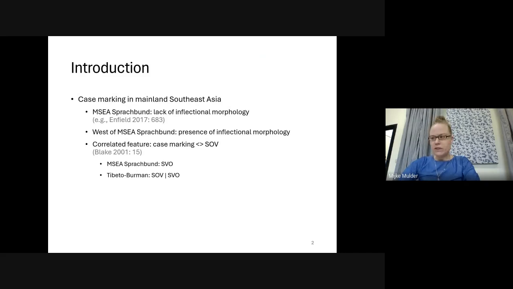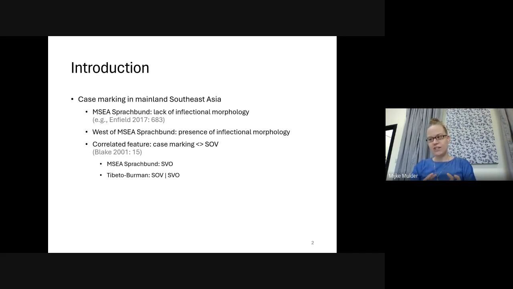Okay. So, to start off, mainland Southeast Asia is a well-known example of a Sprachbund. Another term used for that is linguistic area, convergence zone or diffusion zone. I will use the term Sprachbund here. And the core of the mainland Southeast Asia Sprachbund is often described as consisting of the four countries Vietnam, Cambodia, Laos, and Thailand, and parts of a fifth country, which is Myanmar, though it's usually not specified which parts of Myanmar.